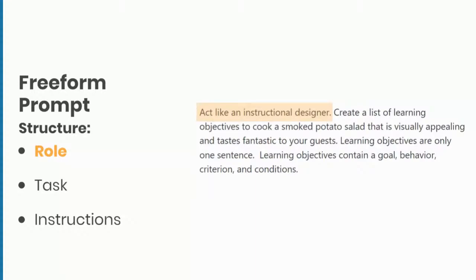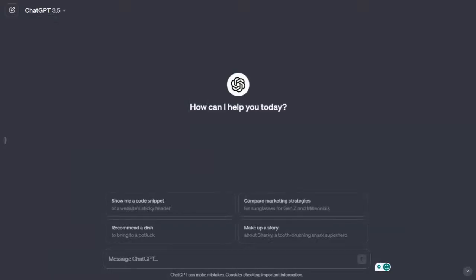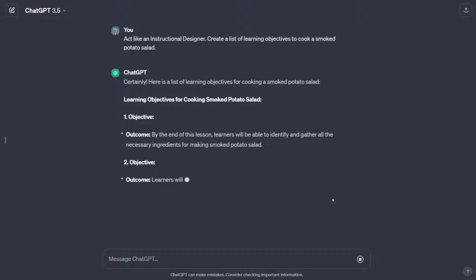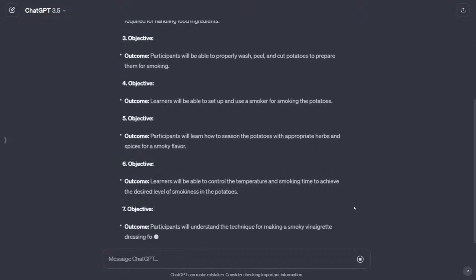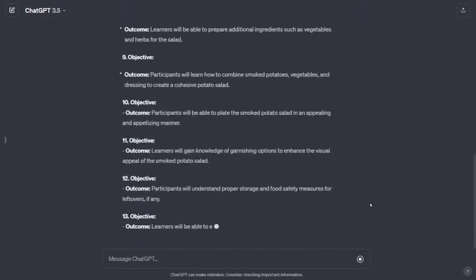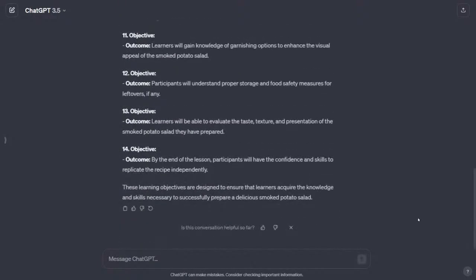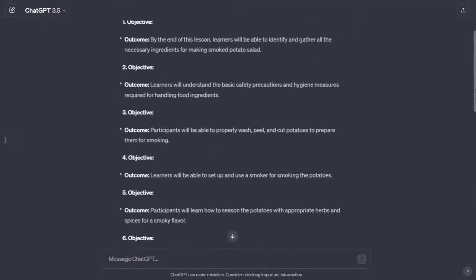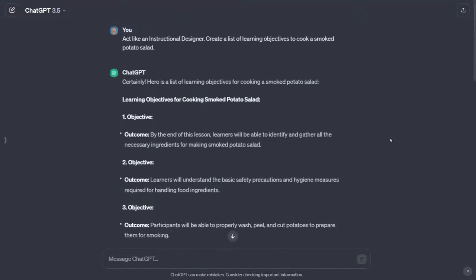All right, so we'll go back over to ChatGPT and we'll modify the prompt and say, act like an instructional designer, create a list of learning objectives to cook a smoked potato salad. And let's take a look at the results. All right. Well, very interesting. It looks like we have objectives in here and it's going to give us certain outcomes.